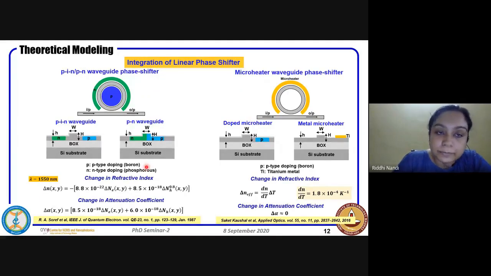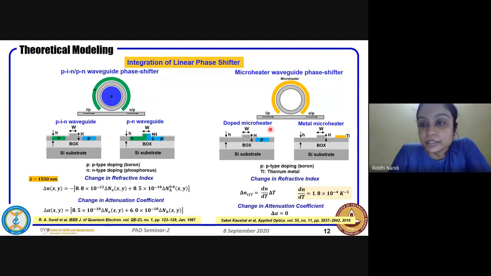So the PN and PIN diode part we have discussed in our PhD seminar 1, and here we will focus mainly on the thermo-optic phase shifter part. So thermo-optic phase shifter, as the name suggests, will have to integrate a microheater. The microheater can be integrated around the microring resonator, and there are different ways. In literature, people mostly use a top thick oxide, and on top of that, they deposit a metal film, which will be used as a heater. But in our work, we'll focus on slab integrated microheaters, which means it will be integrated in the slab.